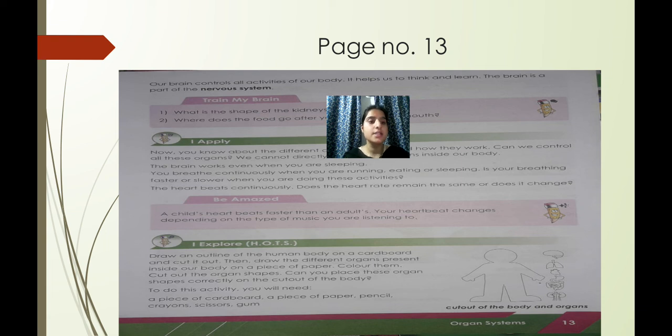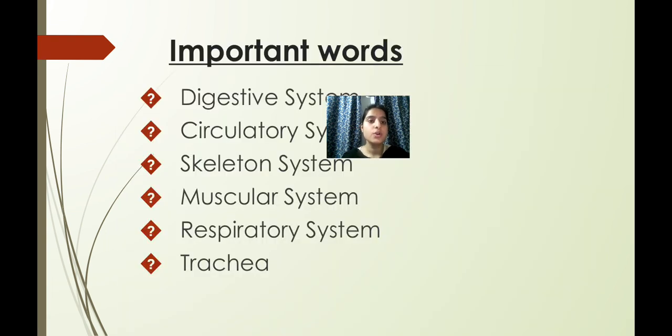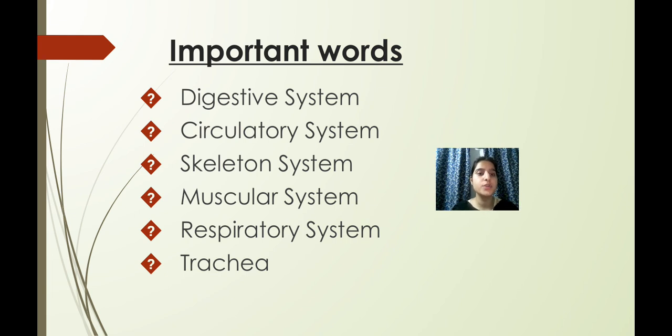So children, this we have studied today. These are the important words which we have come across today: digestive system, circulatory system, skeleton system, muscular system, respiratory system, trachea. You can note down these important words in your copy. For this, draw a margin, write the date, and write the chapter name.